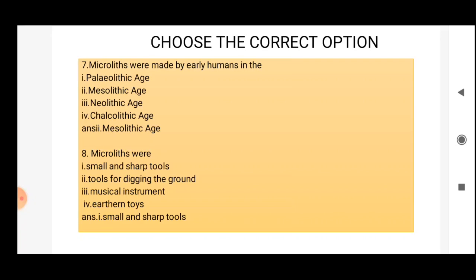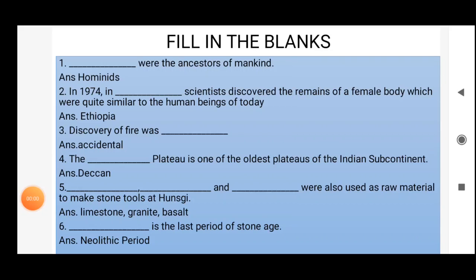Eighth question: microliths were small and sharp tools, or tools for digging the ground, or musical instruments, or earthen toys. The correct answer is small and sharp tools. Our next section is filling the blanks. In that, the first question is: dash were the ancestors of mankind. Hominids were the ancestors of mankind.